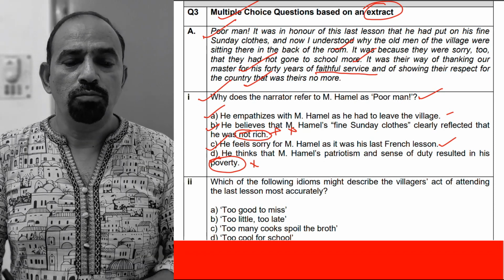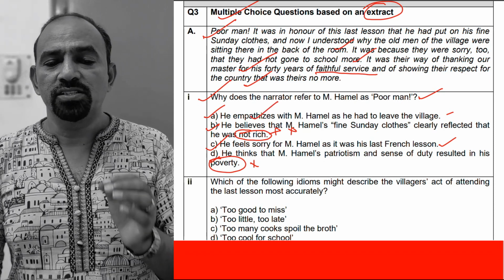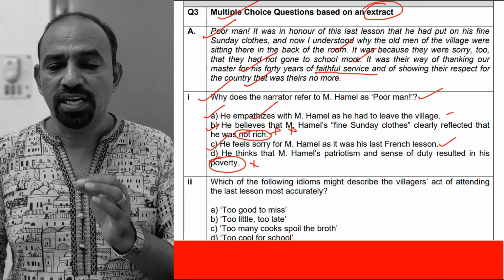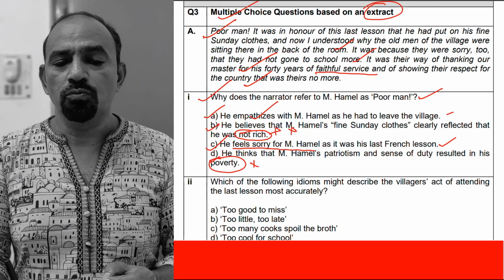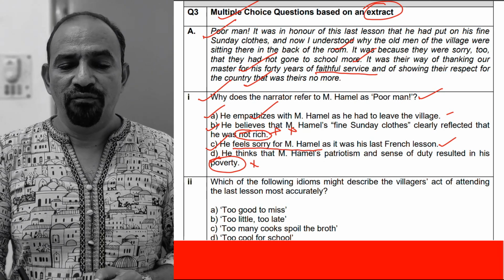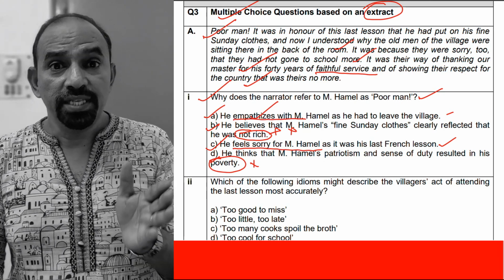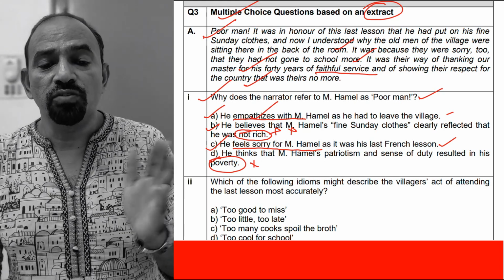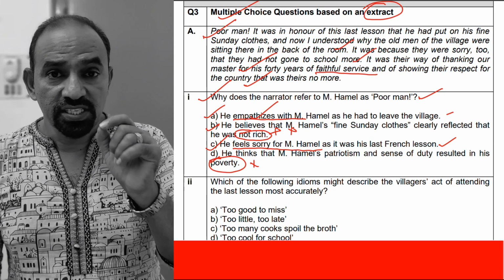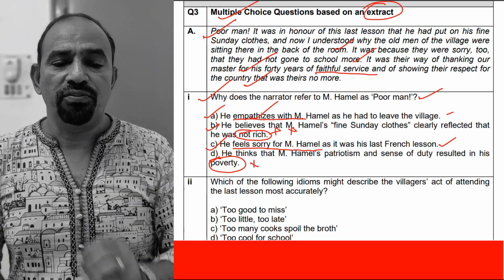The remaining two options are: he empathizes with Monsieur Hamel as he had to leave the village, and he feels sorry for Monsieur Hamel. Whether he empathizes or whether he feels sorry, this is the idea you have to clarify.